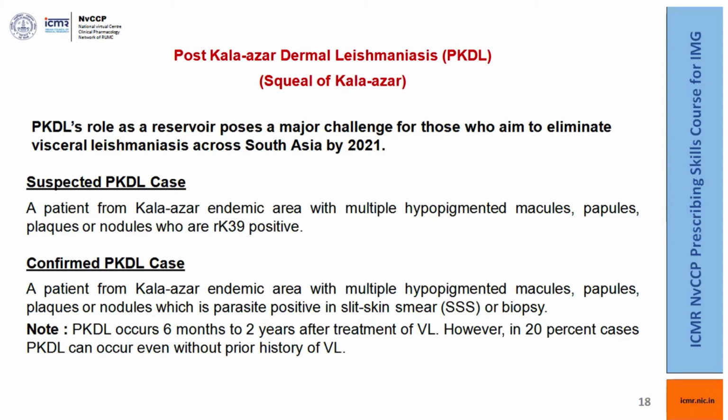Now, a macule, as you know, is an area of depigmentation. A papule is an area which is raised above the surface of the skin. And plaques or nodules are rounded structures which contain a lot of parasites. And these have to be RK39 positive. Only then can you suspect a PKDL case. Of course, the main differentials are tuberculosis and leprosy. In leprosy, the lesions are anesthetic, whereas in PKDL, they are sensitive to touch.